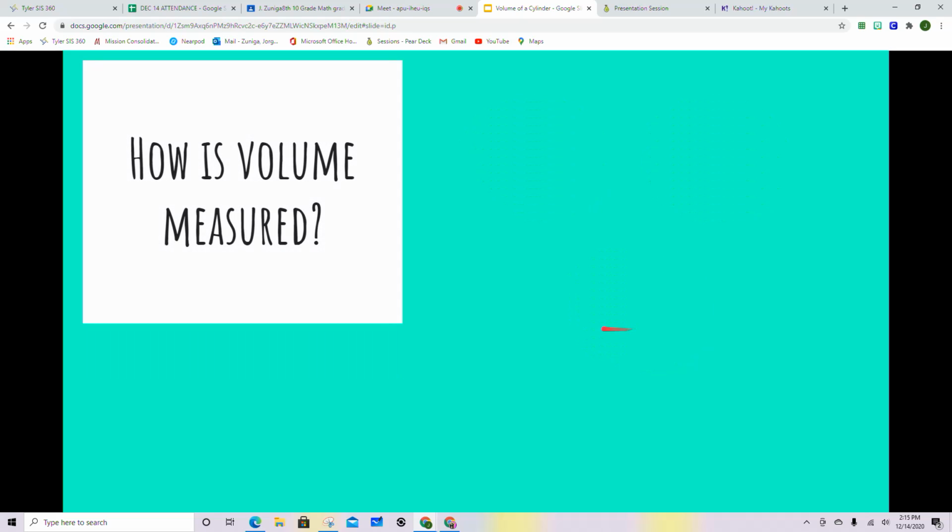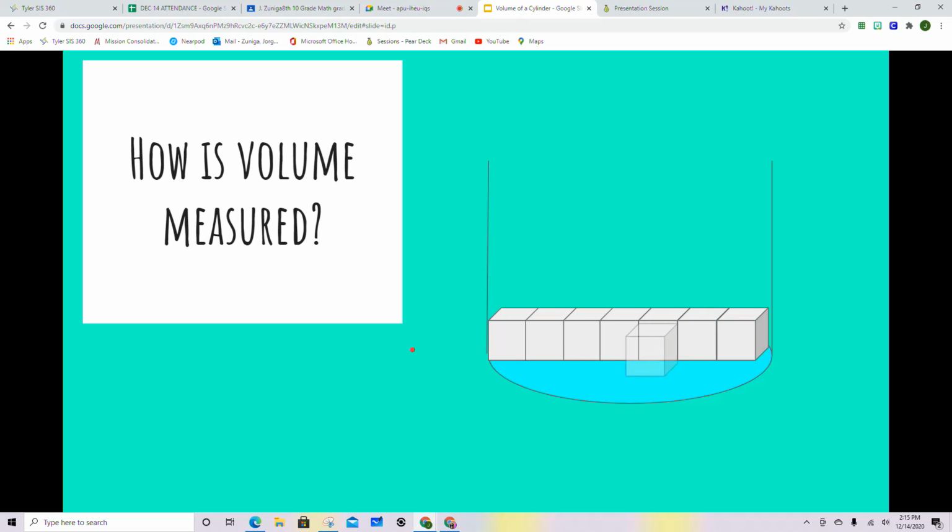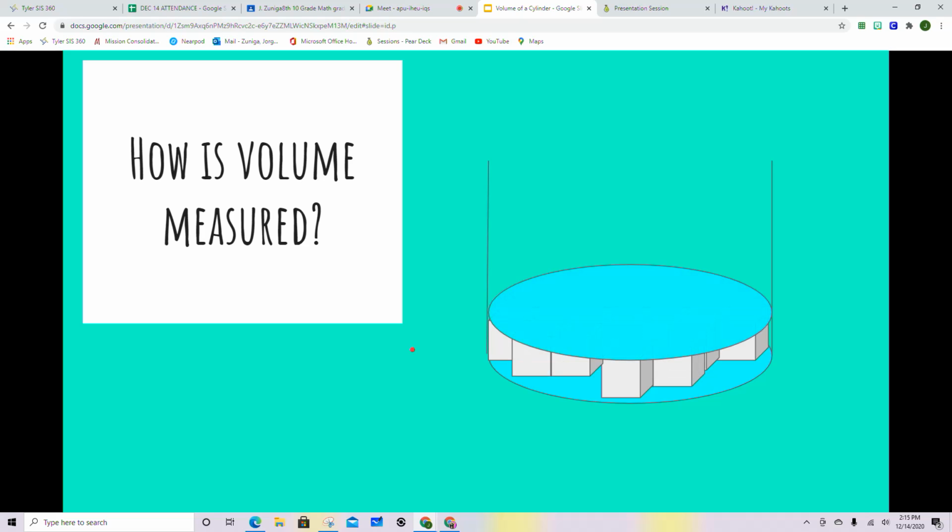So how is volume measured? Well, imagine that you have a cup, and the way that we measure volume on the inside, or how much space is being taken up the inside of a cylinder, is we drop a cube. This is called a unit cube. So we start to fill this up on the inside until it's all filled up on the first level.